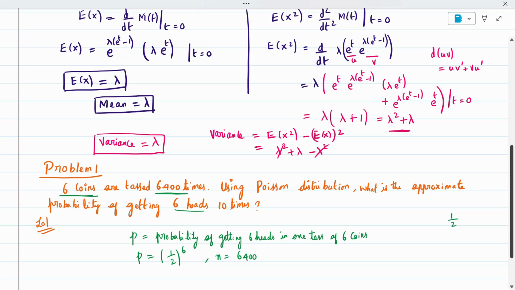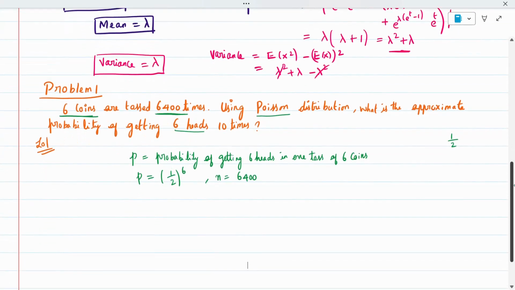Now NP only is given. Lambda is not given in the question directly, but we are asked to do it using Poisson distribution. Binomial we can directly use in the formula. For Poisson distribution, when I convert it into lambda, I can do it. So how can I convert it? When N and P are given, I can convert it into lambda. It is nothing but lambda equal to NP.